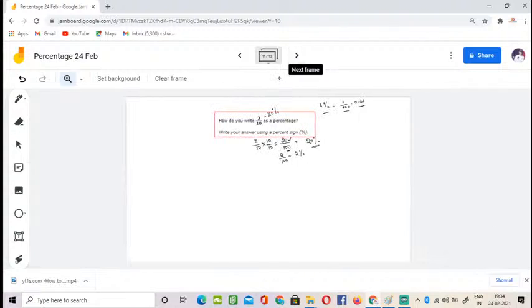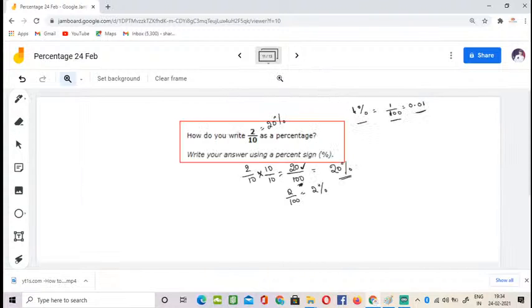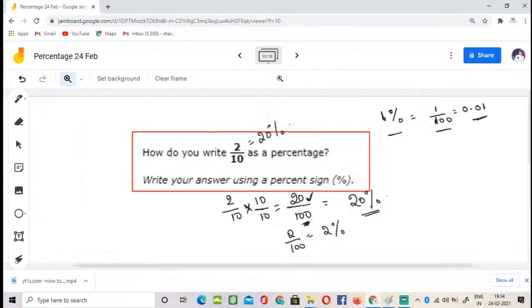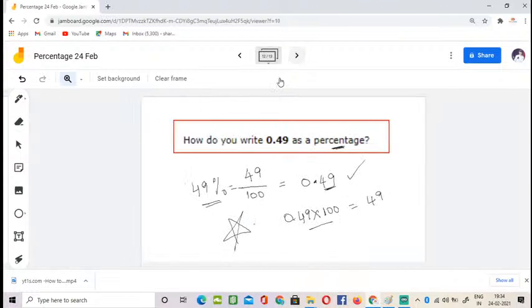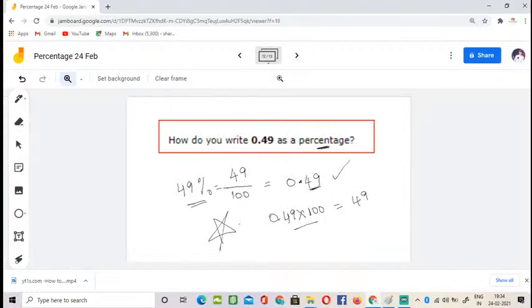Now the next one is in a different format. They are giving a simple fraction, and we have to convert it into a percentage. 2 by 10 means 20 percentage, whereas 2 by 100 is 2 percentage. Just understand the difference, don't get confused. The last one: how do you write 0.49 as a percentage? It's in decimal format. First I converted it into a fraction, then I converted it into a percentage.